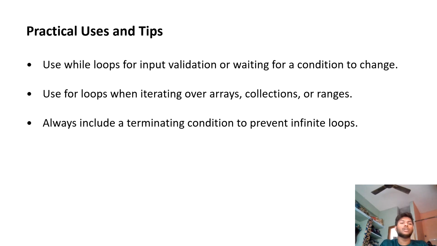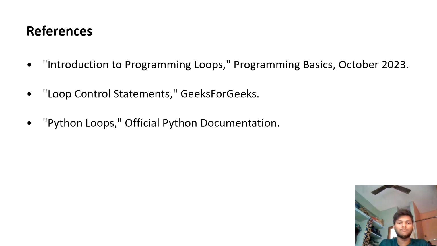Particular use of the tips. Use a while loop for input validation or waiting for the condition to change. Use for loop when iterating over arrays, collections, and ranges. In while loop we use a condition that changes, but in for loop we use arrays, collections or ranges. Always include the terminating condition to prevent infinite loops.